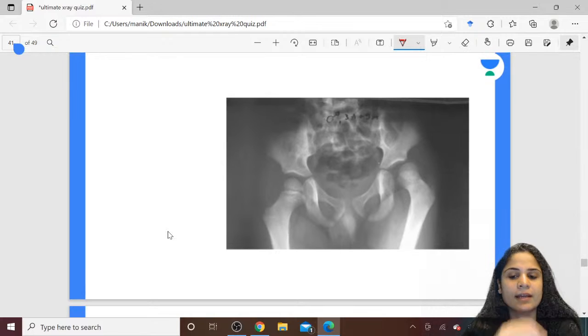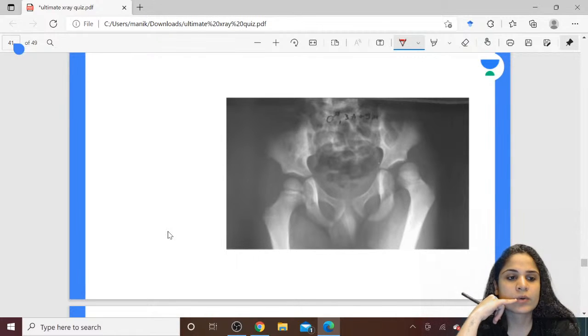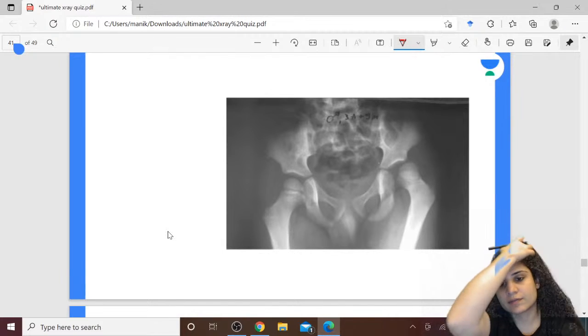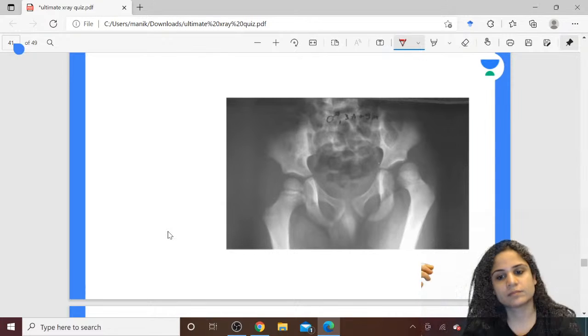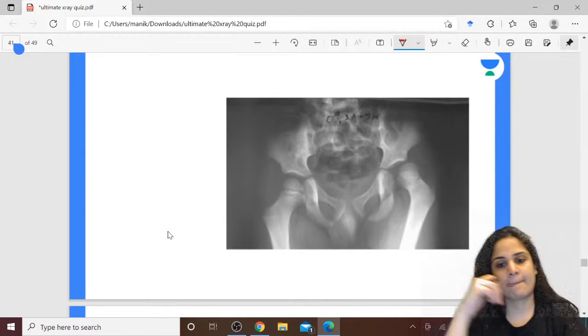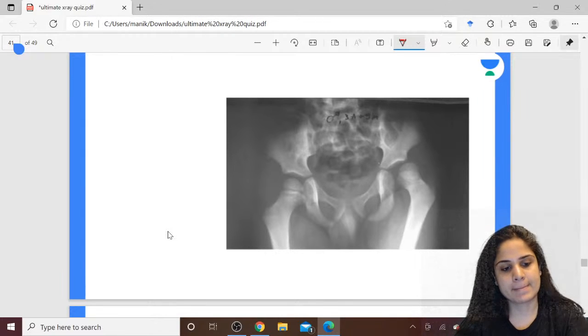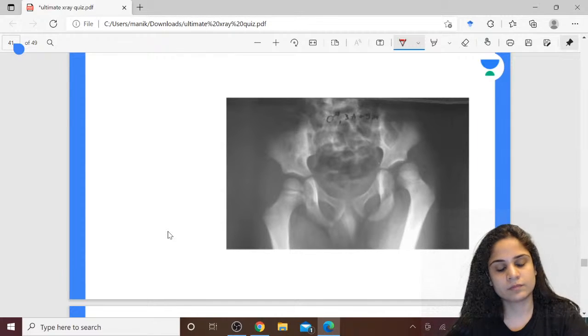Can you identify what type of hip dislocation this patient has? Left?